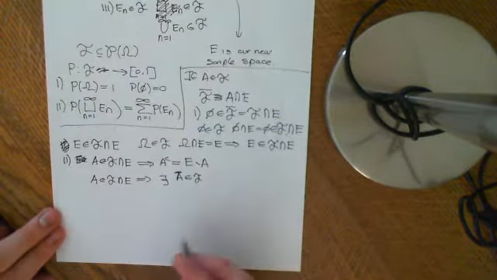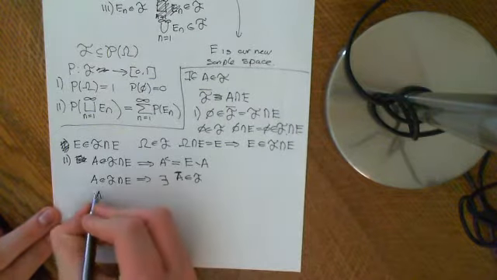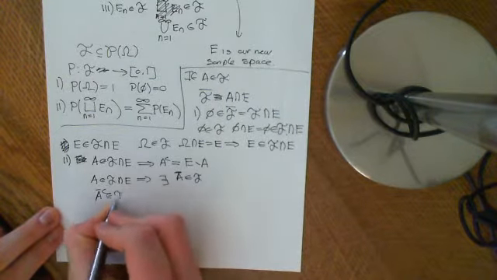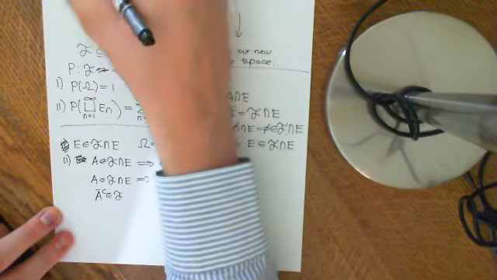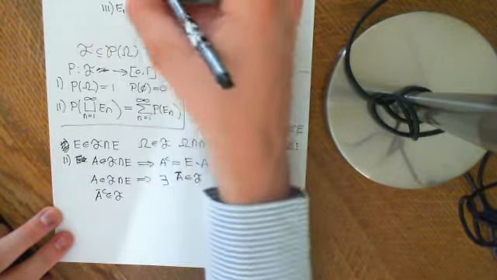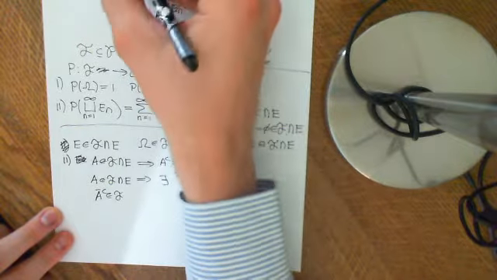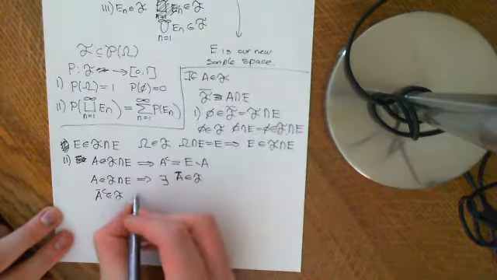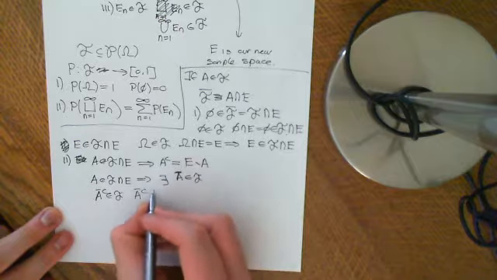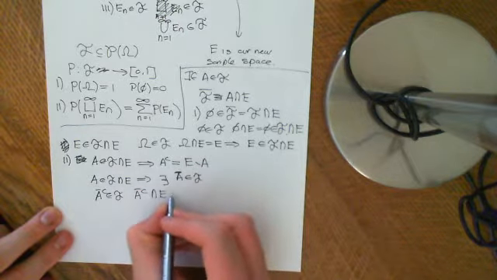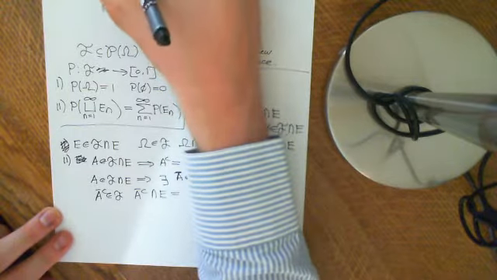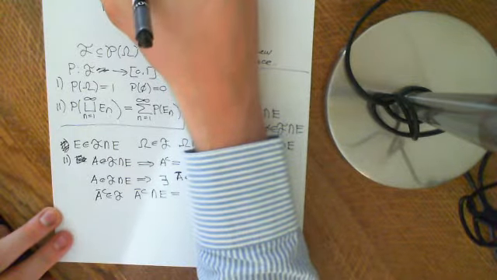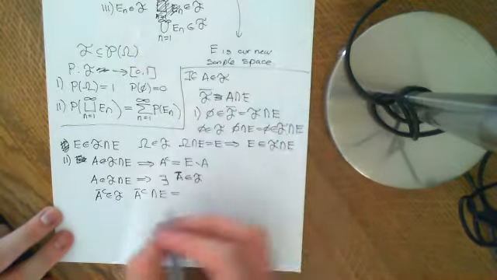Then A bar complement is an element of F. So basically, if this is A bar, then the complement of that, all the things that aren't in A bar, is an element of F. And when we intersect A bar complement with E, then that is equal to all the things that aren't in A that are in E, and it will be basically the complement of A in E.